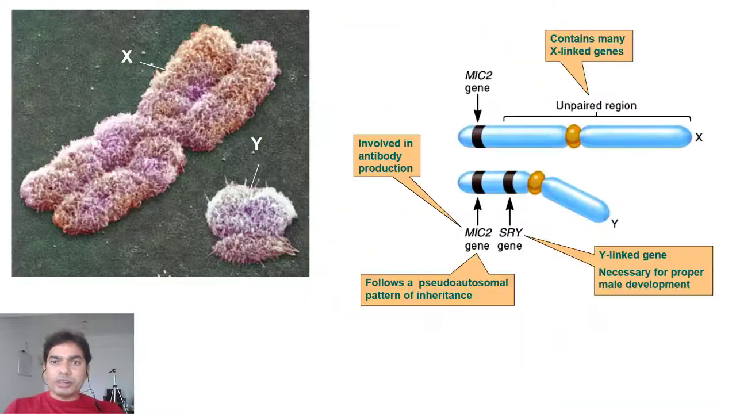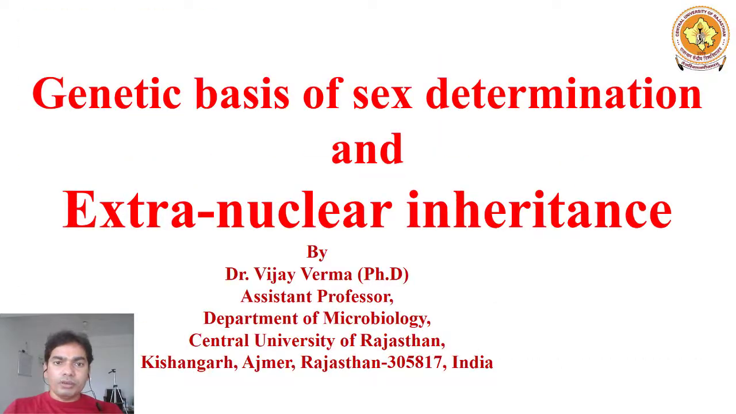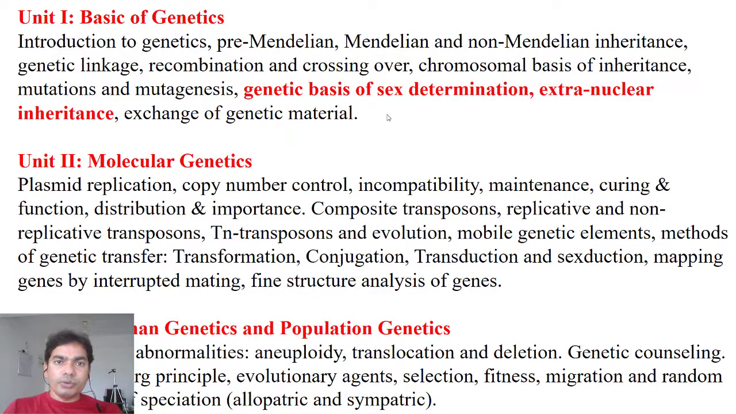So in the next class we will discuss the genetic basis of sex determination and extranuclear inheritance. So next is the exchange of genetic material. So what are the ways by which the genetic material can exchange? So if you think about this topic, exchange of genetic material.